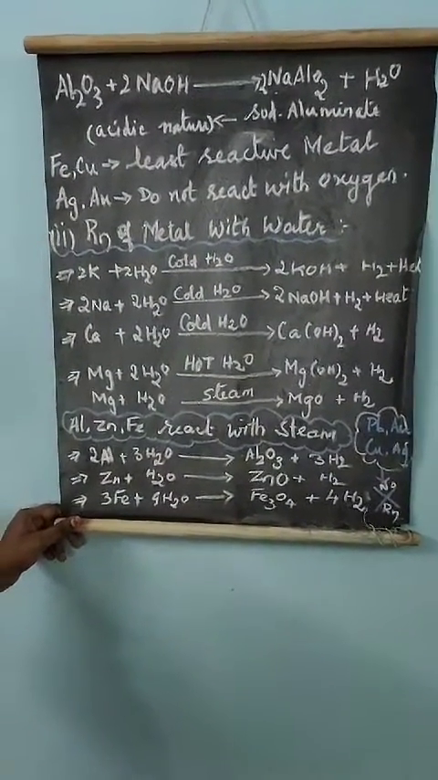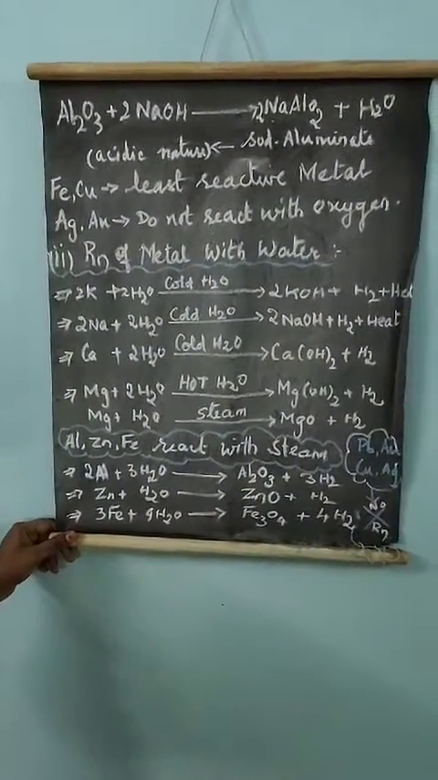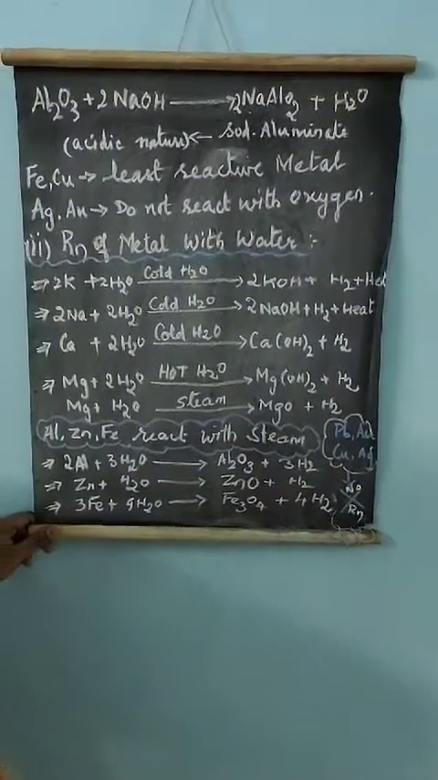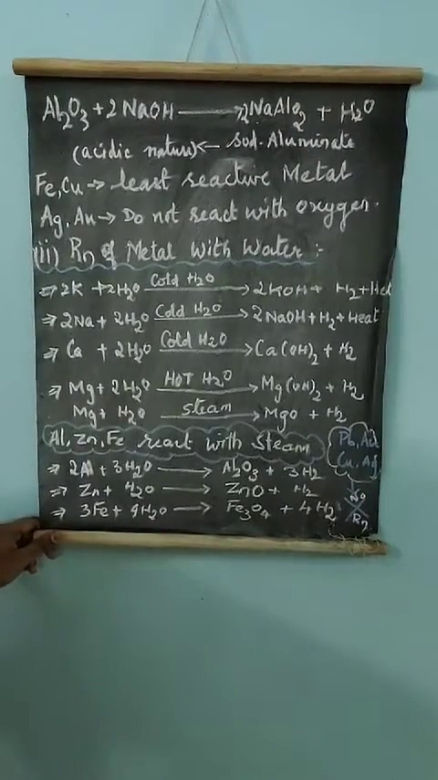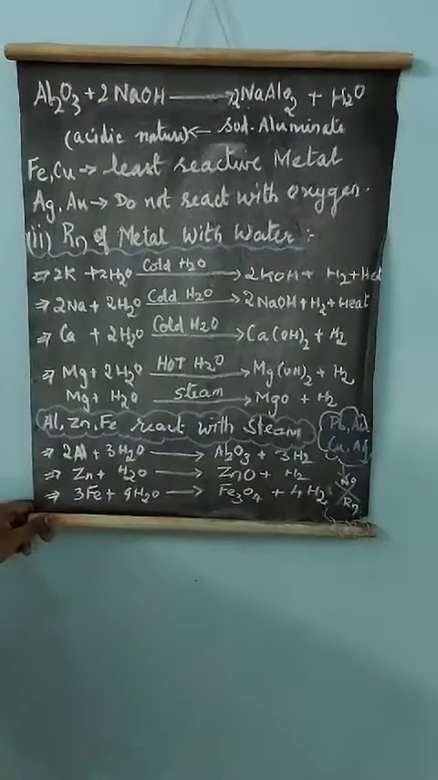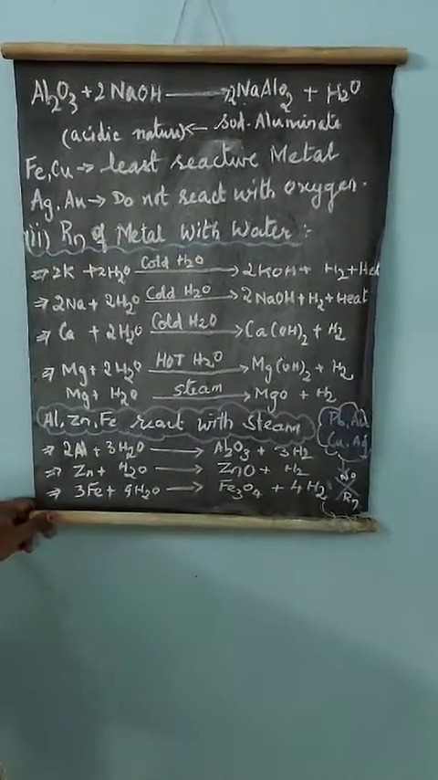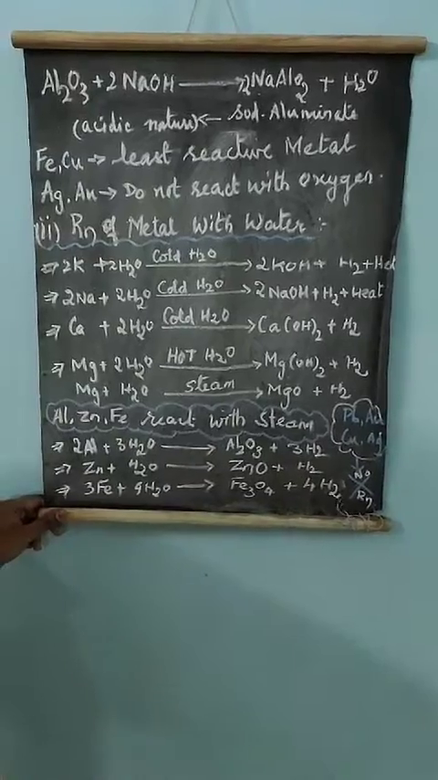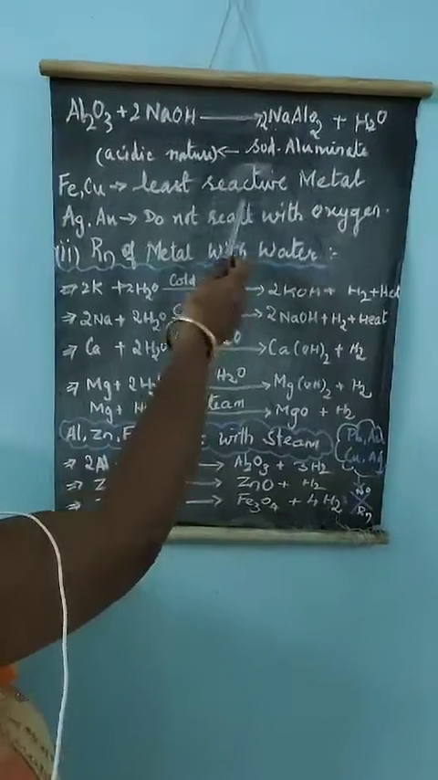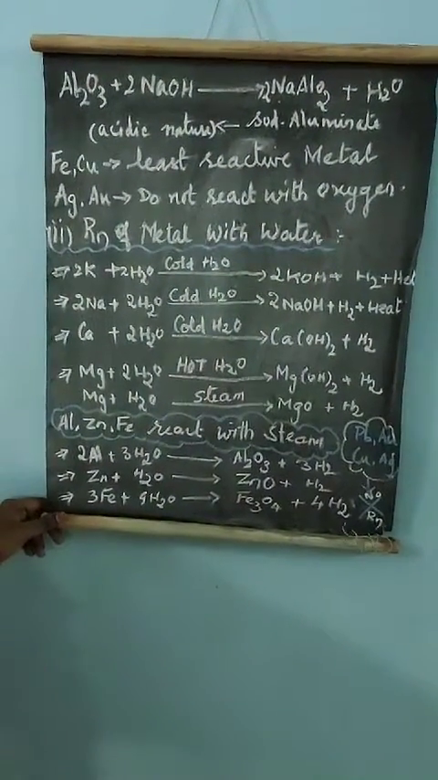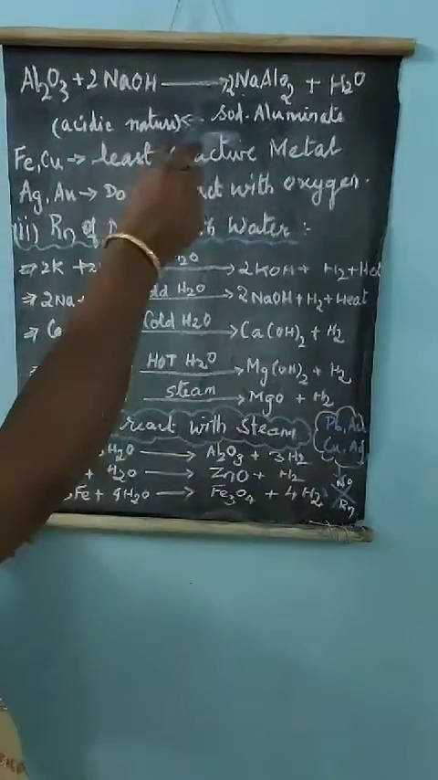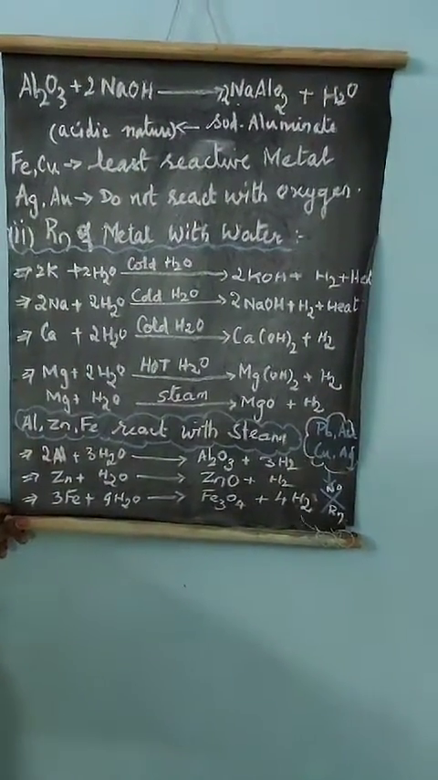So this is the reaction of metal with oxygen. First we saw the reaction of sodium, which is very highly reactive. Then we saw magnesium, which is less reactive compared to sodium. Then aluminium, which is again less reactive than magnesium. Then iron and copper, they are very least reactive metals. Then gold and silver, they are very least reactive metals. So these are the reactions of metal with oxygen.